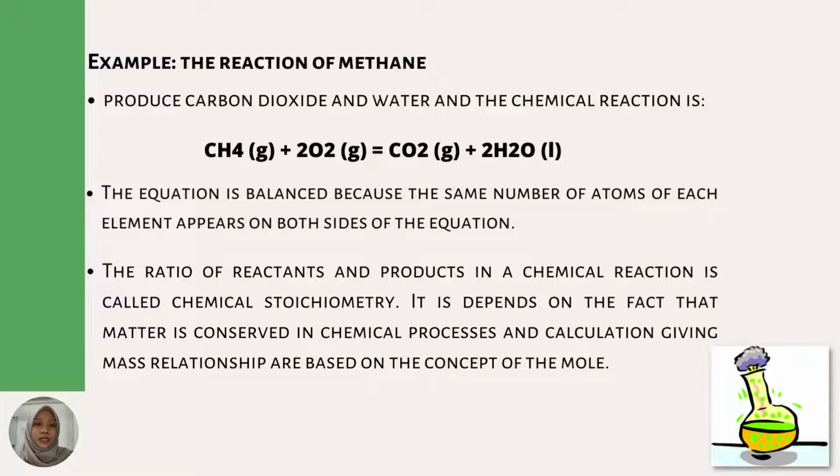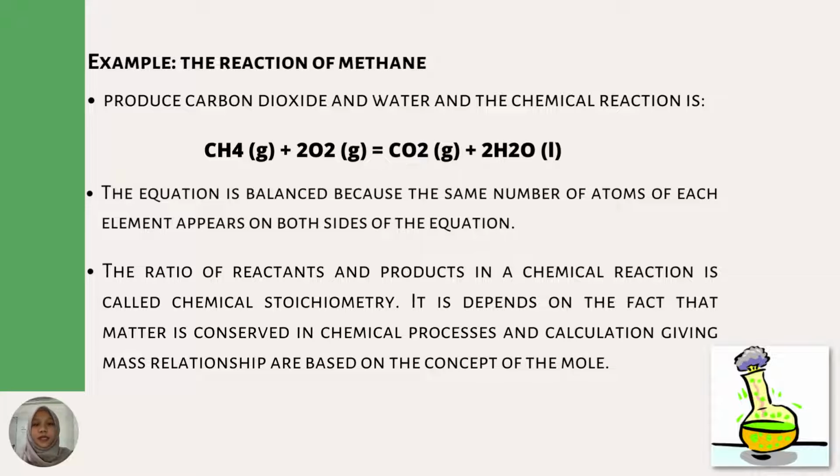The other example is the reaction of methane. Methane, a major component of natural gas, reacts with molecular oxygen to produce carbon dioxide and water. The chemical reaction is methane plus two molecules of oxygen equals carbon dioxide plus two molecules of water.